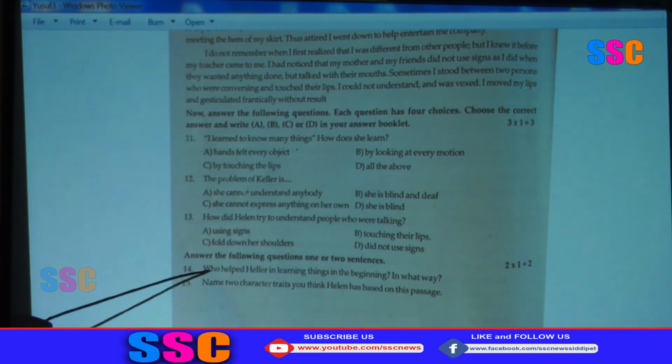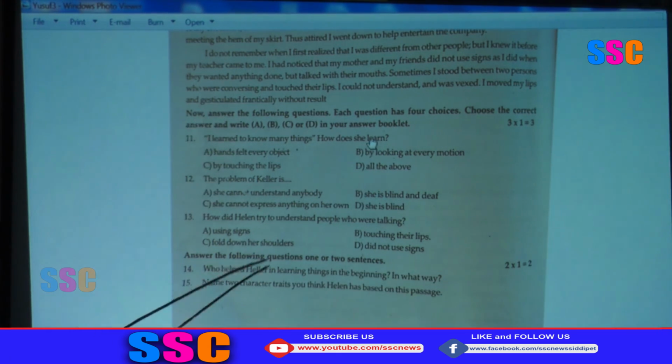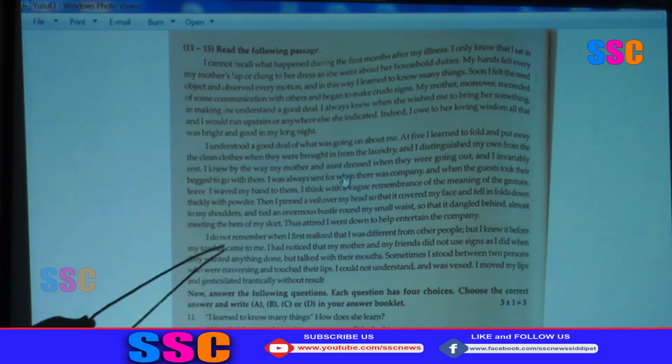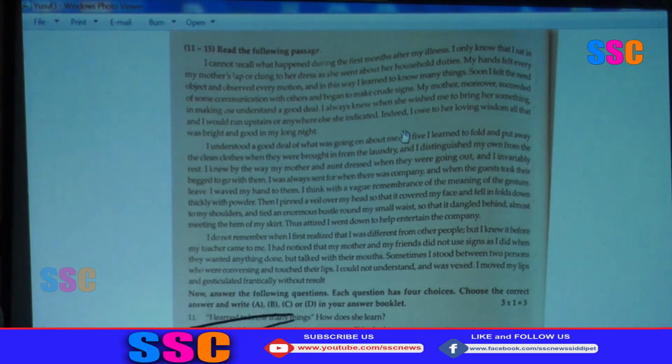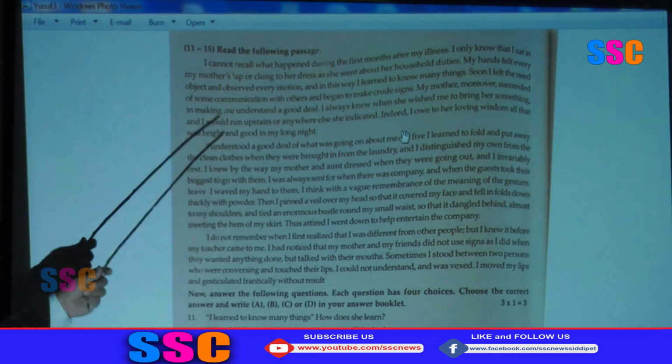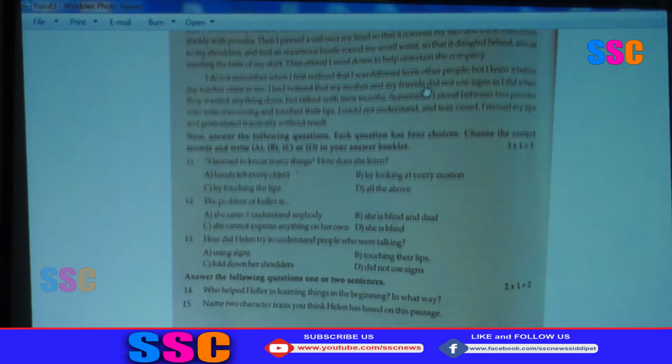Name 2 characters. These are knowledge type questions, because these are unseen, independent text passages, so the questions may be very easy. Mostly knowledge type questions are asked. So go through the passage thoroughly, you will definitely get your answers. Okay, this is the reading comprehension.